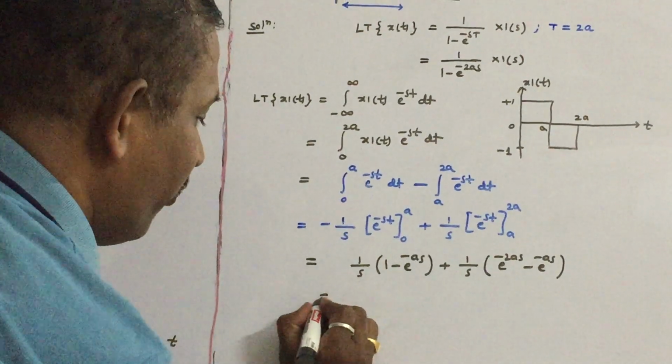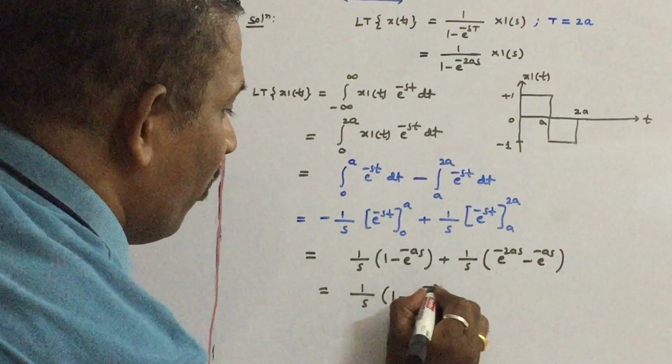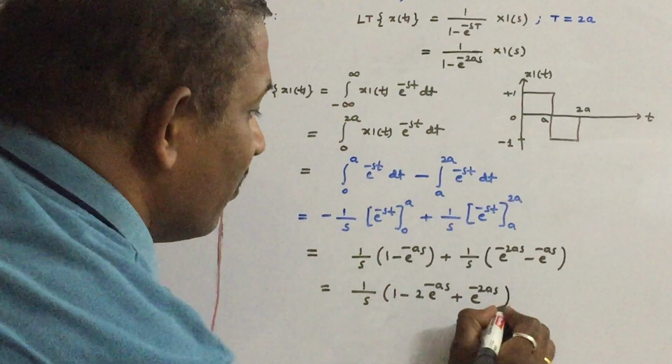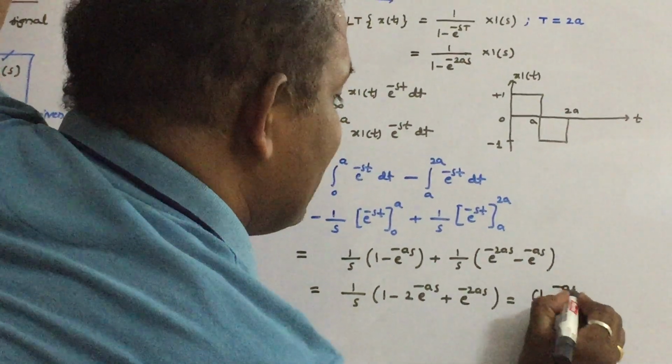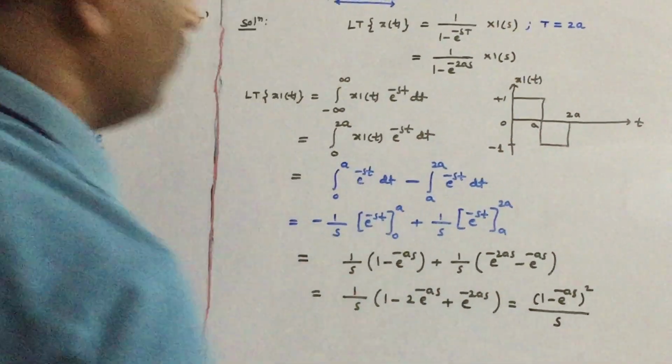Taking 1 by s as common, this is 1 minus 2 e power minus as plus e power minus 2as, which can be further written as 1 minus e power minus as whole square by s.